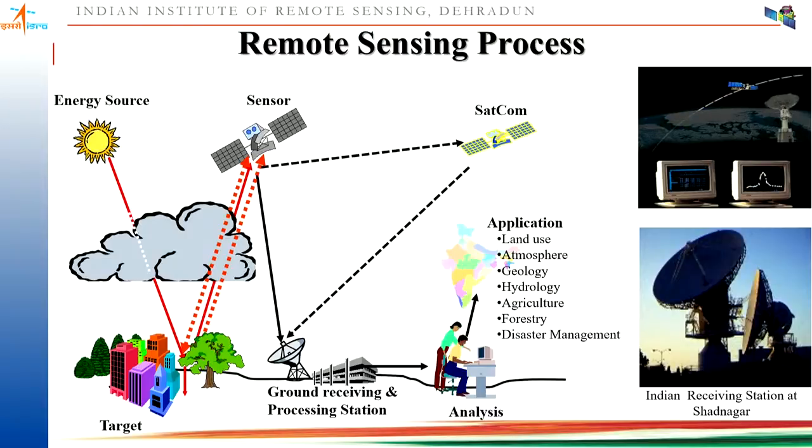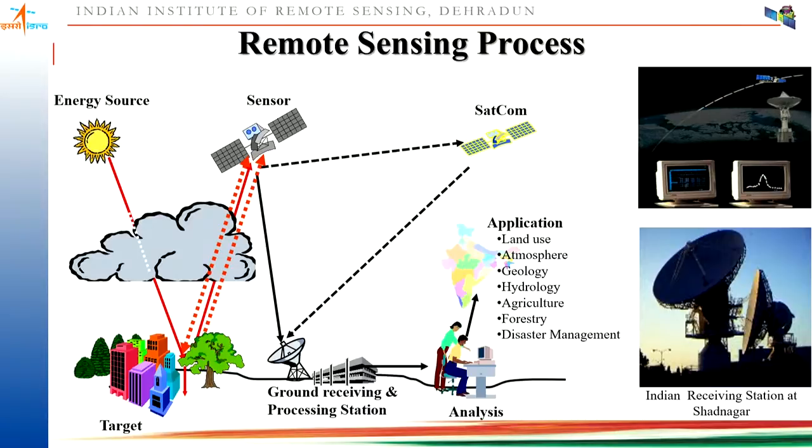The energy which is received by the sensor is then converted into a digital number, then converted into the form of an electromagnetic signal, and it is transmitted to the ground receiving station. There, people do processing, and some of the pre-processing is done in this ground receiving and processing station.